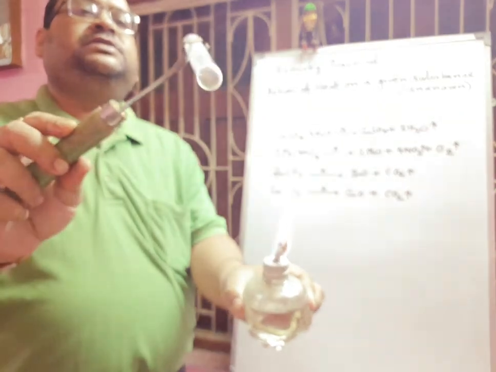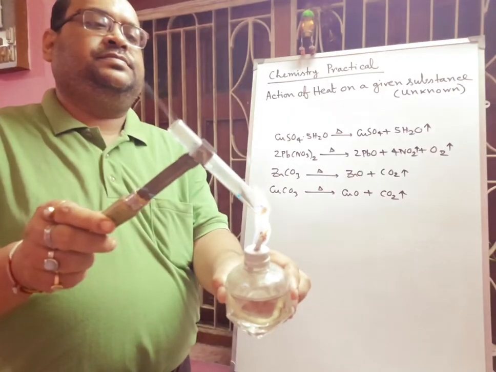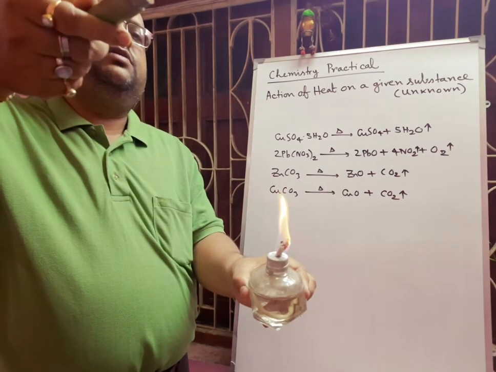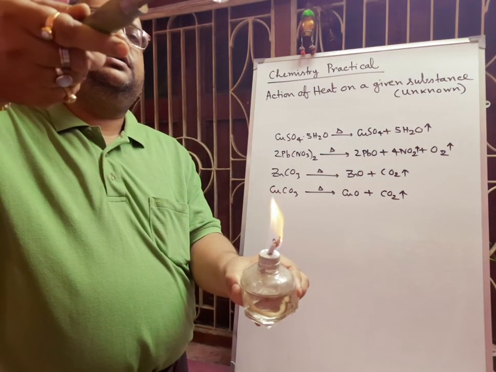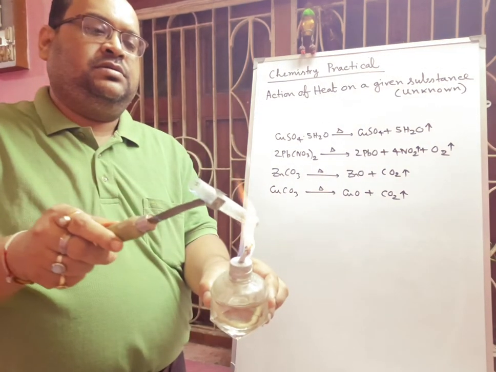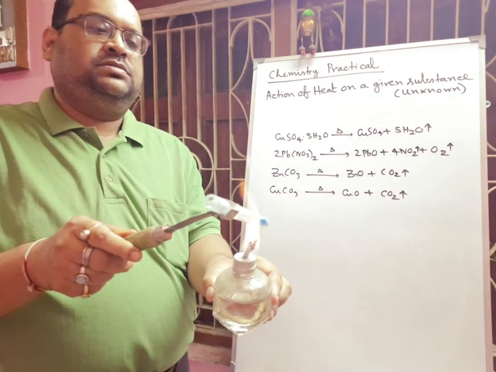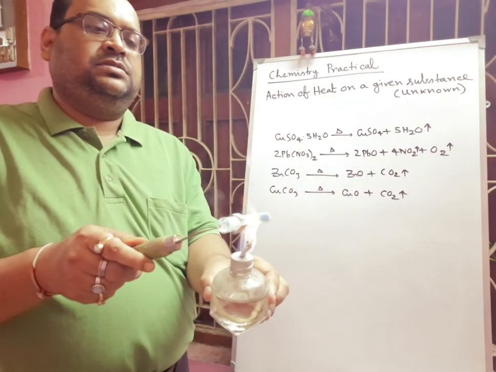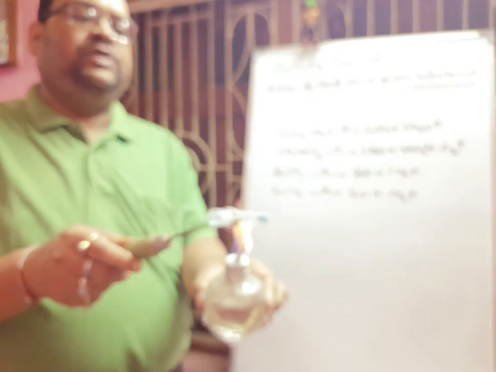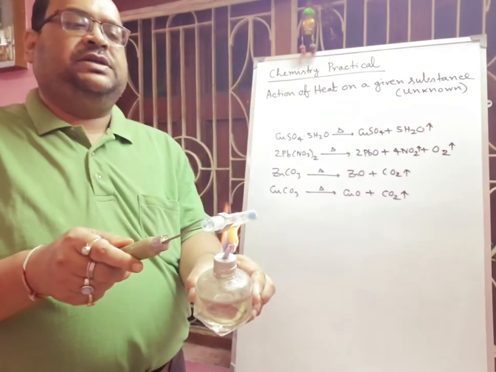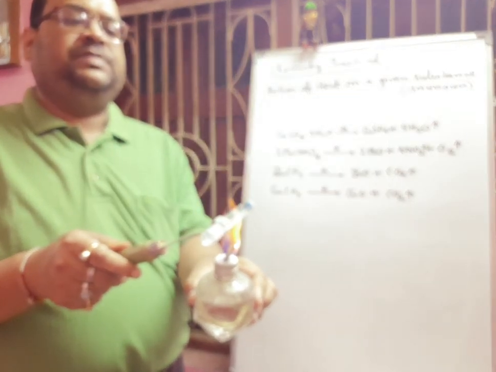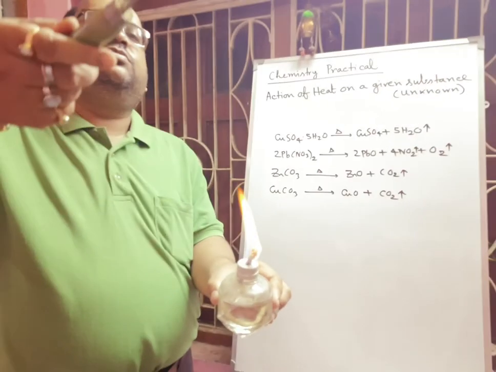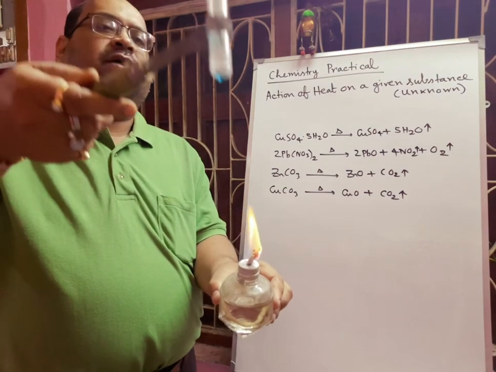Here you see outside it is becoming white, and water vapors are coming. It is becoming blue in color because there are some copper sulfate crystals. All of you know that copper sulfate generally dissolves in water, forming a blue color liquid. The blue color liquid is coming. This is nothing but water.